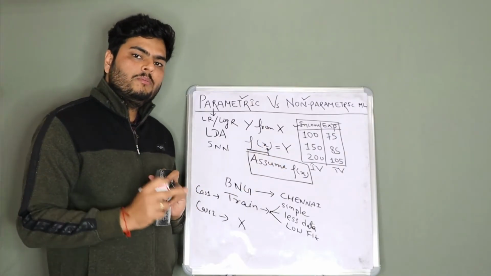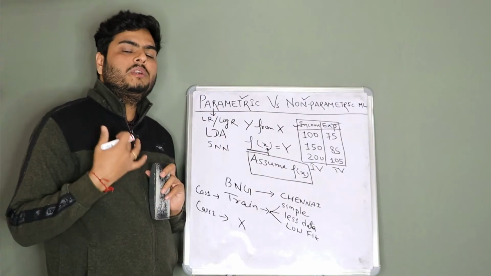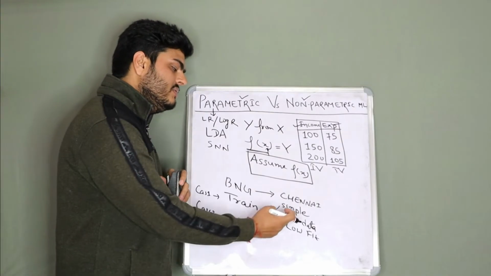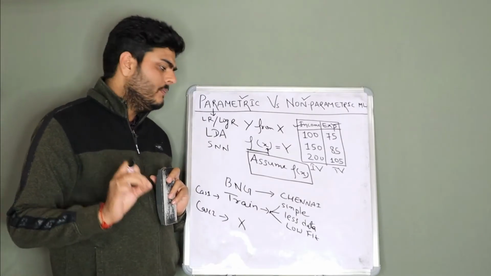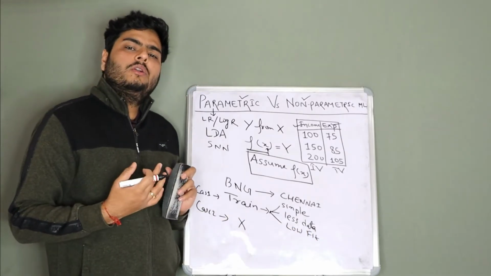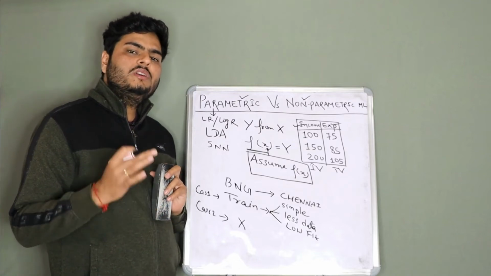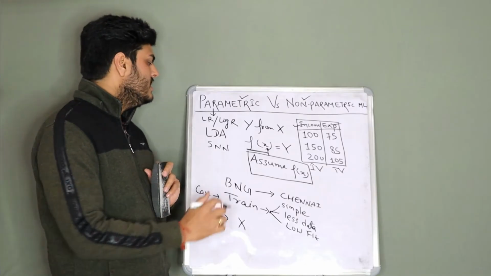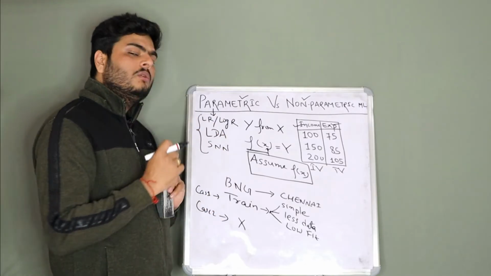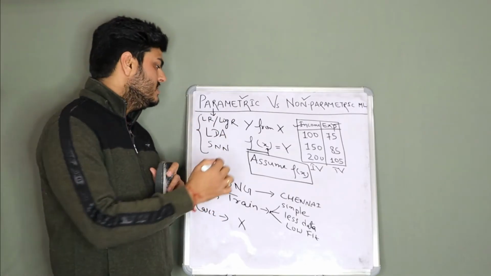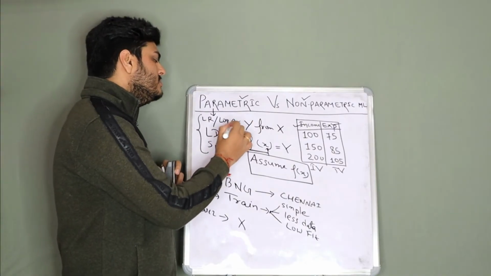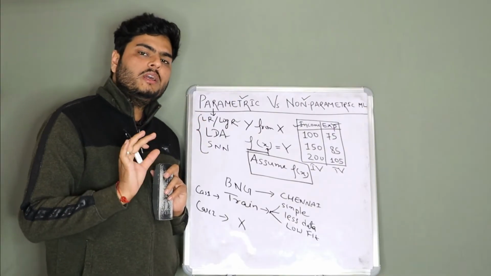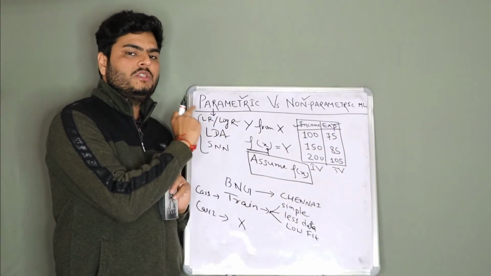In a real life example, I am assuming that you are traveling by train. My assumption might be wrong, but my life is simple, I need less data, and my fit might also not be very good. These are the properties of parametric machine learning. In all these cases, your model assumes that your data is in linear form, LDA assumes some other form, and a neural network assumes your data is in this form.